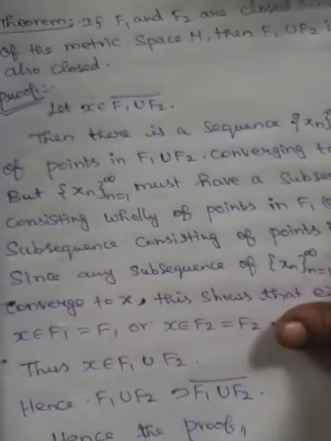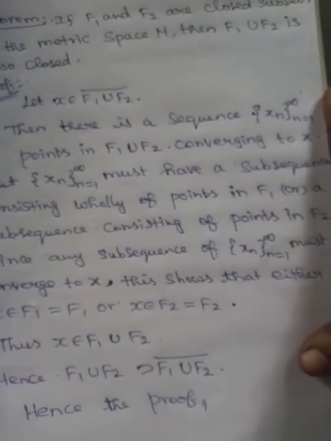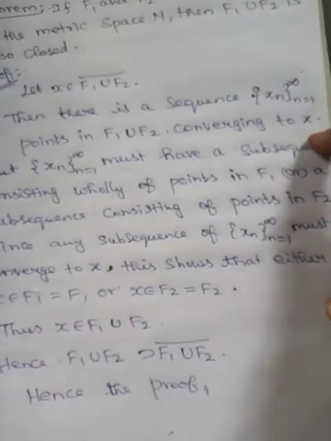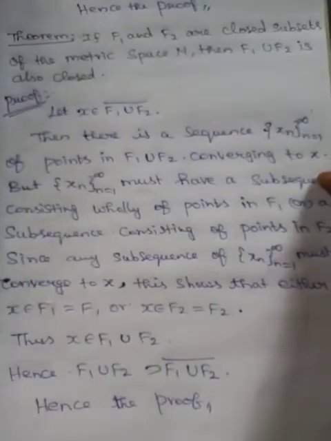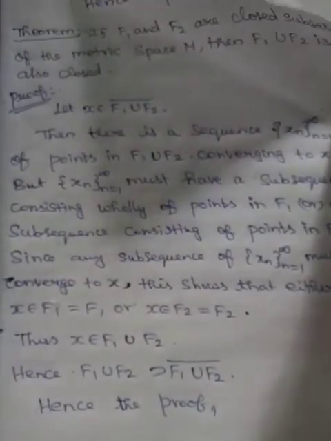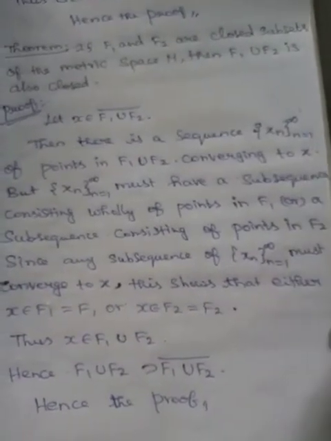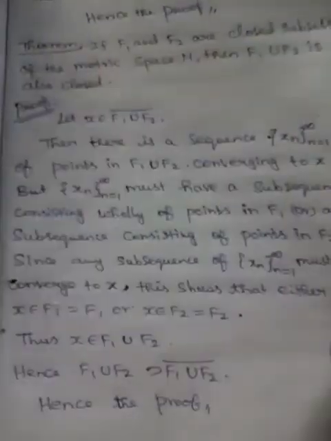Proof: let x belong to the closure of F1 union F2, then there is a sequence xn, n equal to 1 to infinity, of points in F1 union F2 converging to x, but xn must have a subsequence consisting wholly of points in F1 or a subsequence consisting of points in F2.